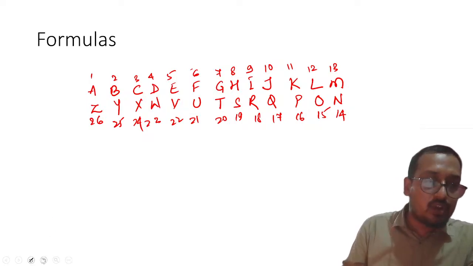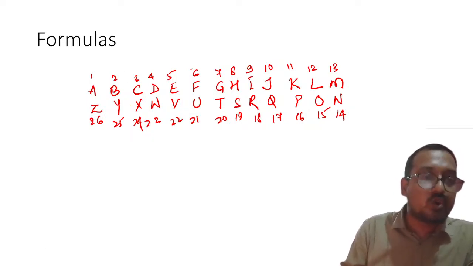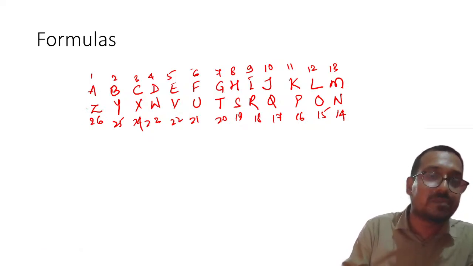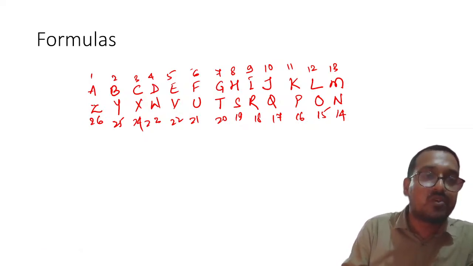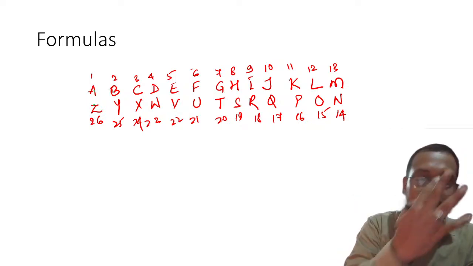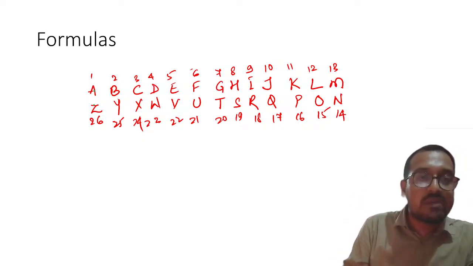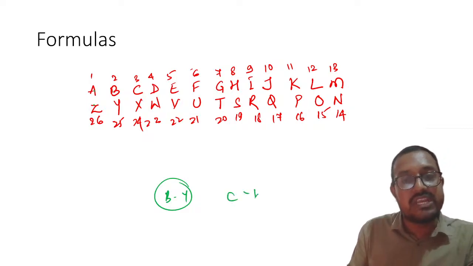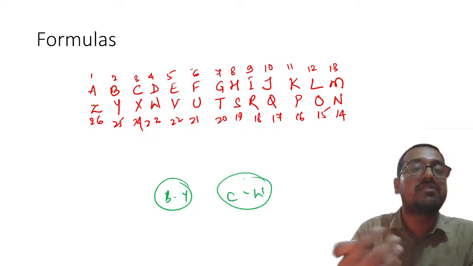Once you draw this, it is multi-purpose. Why is it multi-purpose? If you want to go 3 plus, in some question it says go 3 plus or 2 plus. So from here you know that 1, 2, so it is easy to count. Second thing, you know that B is opposite to Y if arranged in this fashion. C is opposite to X, which has again been asked every now and then.